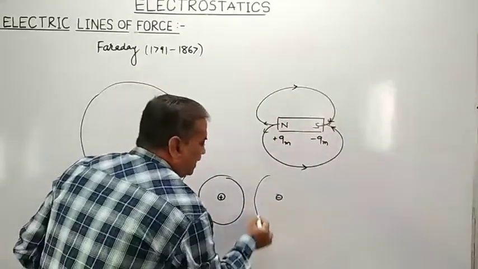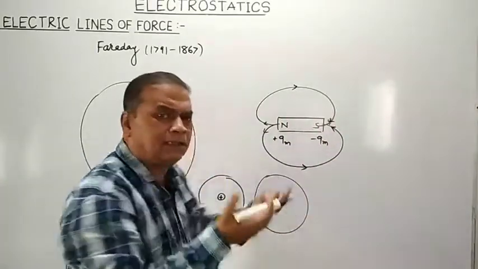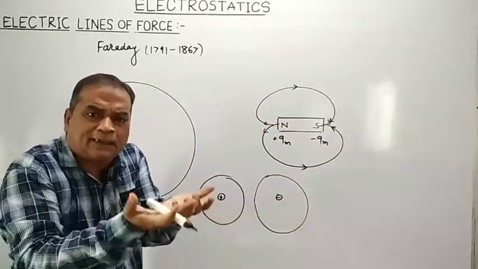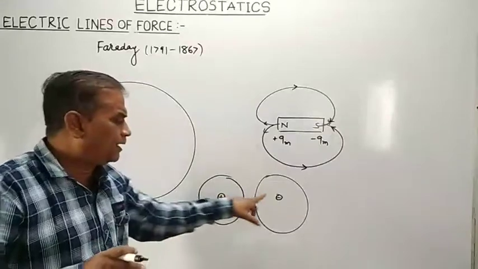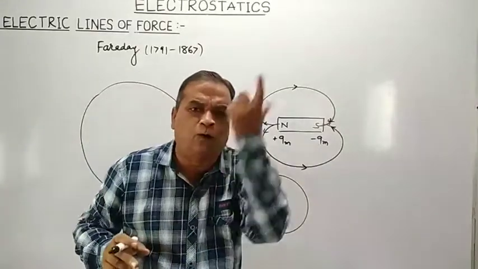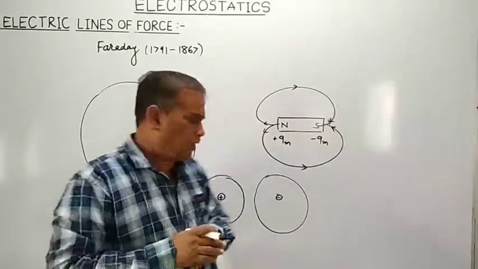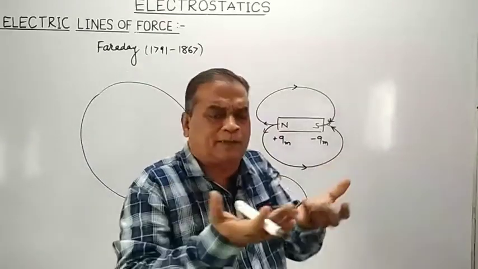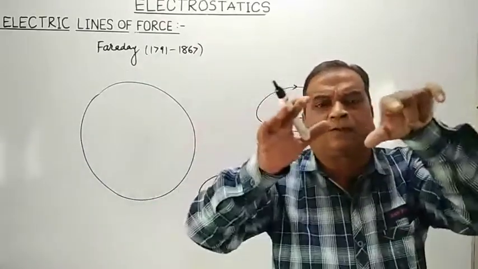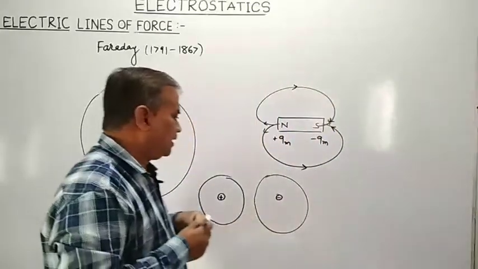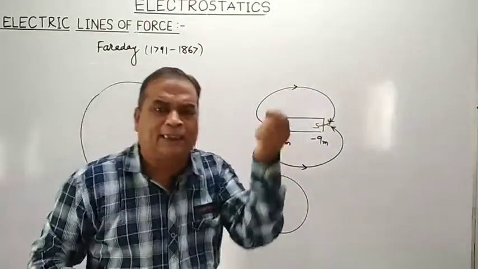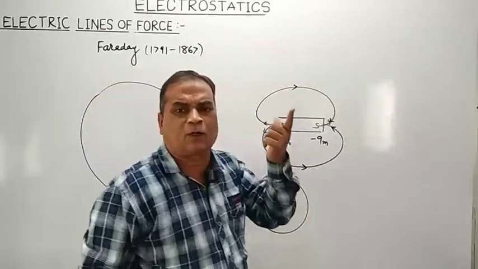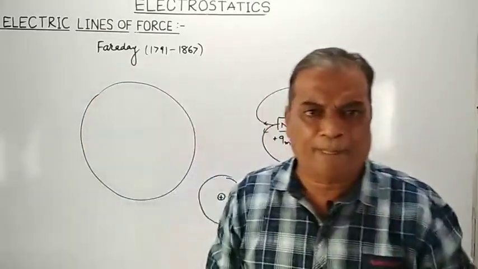If we have a negative charge, again surrounding that negative charge there is a spherical region where that charge produces its own electric field. So whether the charge is positive or negative, both produce a spherical region around them where the Coulombian force is experienced by a test positive charge, and that region is called an electric field.